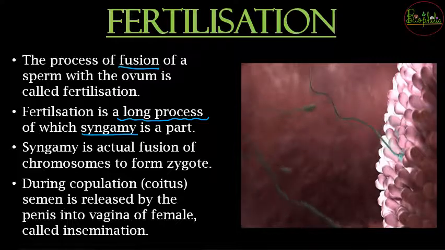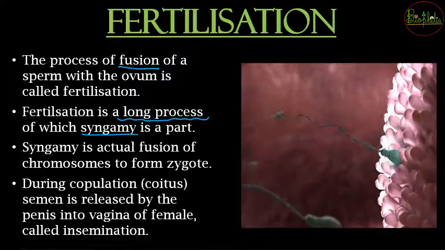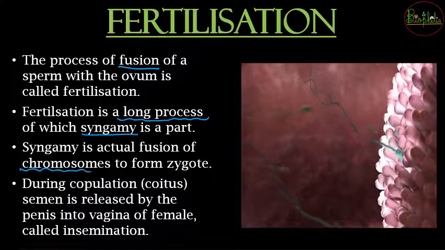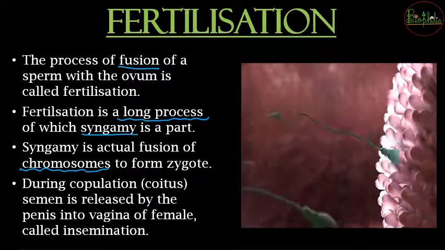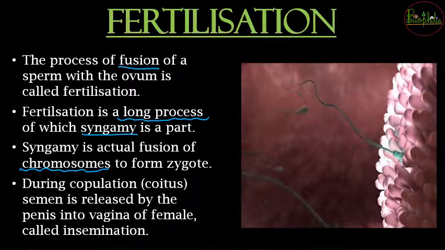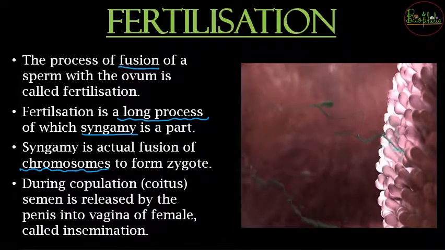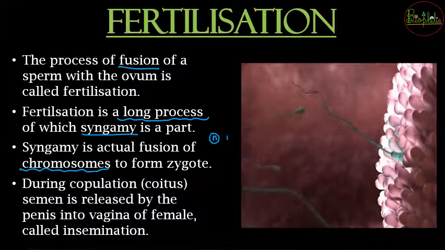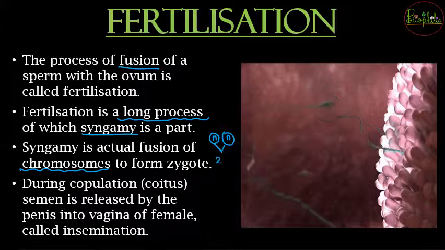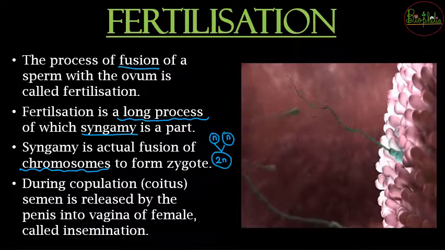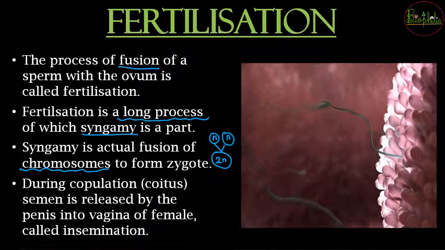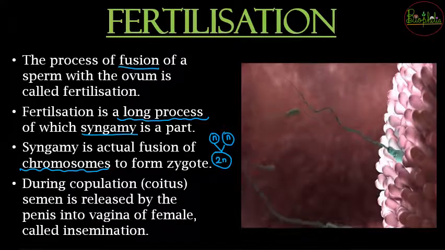Now what is syngamy? Syngamy is the actual fusion of chromosomes. So gametes के अंदर जो chromosomes होंगे, that actually needs to get fused so that the haploid gametes fuse and form the diploid zygote. So that actual fusion of chromosomes is called syngamy, which is only a part of fertilization. So now you can imagine how long the process of fertilization is going to be.